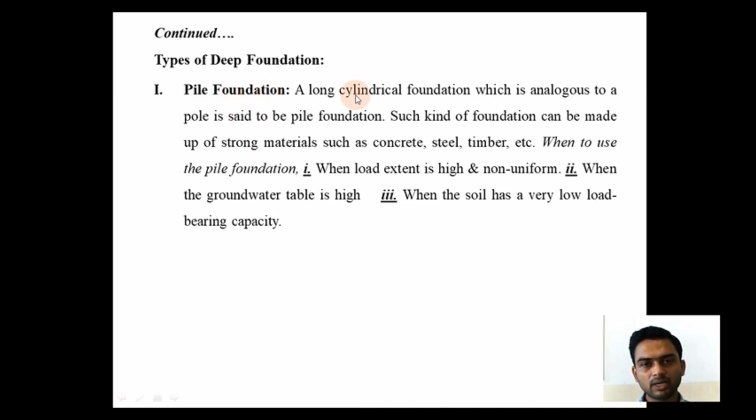A pile is nothing but a long cylindrical foundation which is analogous to a pole. Such type of foundation can be made up of strong materials such as concrete, steel, timber, etc. Now, in the following cases, pile foundation is used. First, when load extent is high and non-uniform; second, when groundwater table is high; and third, when the soil has very low load bearing capacity.